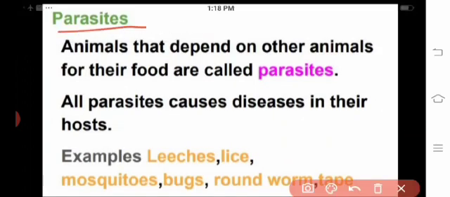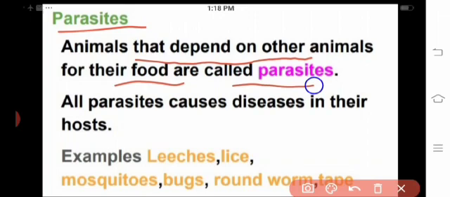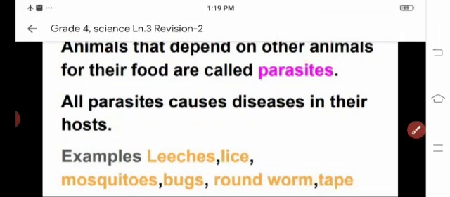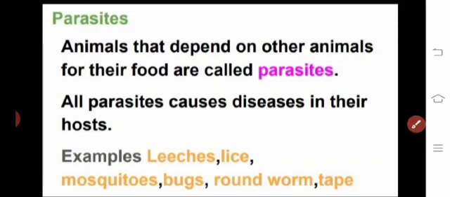Next is the parasites. What are parasites? Animals that depend on other animals for their food are called parasites. Parasite animals always depend on other animals only for their food. All parasites cause diseases in their hosts. Examples: leeches, lice, mosquitoes, bugs, roundworm, tapeworm, and all are parasites only.